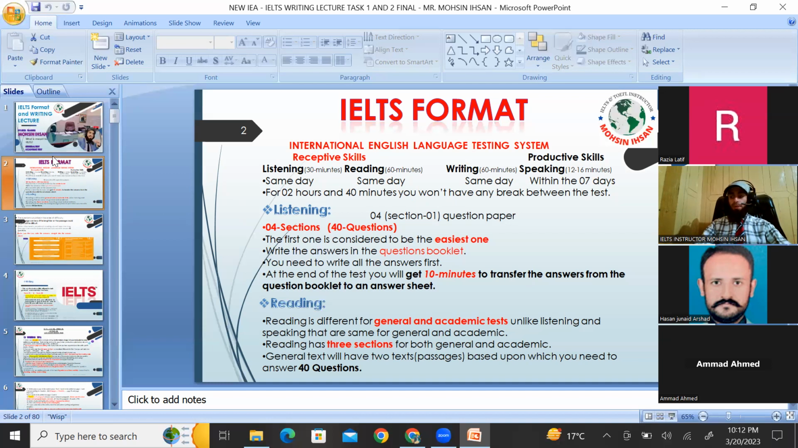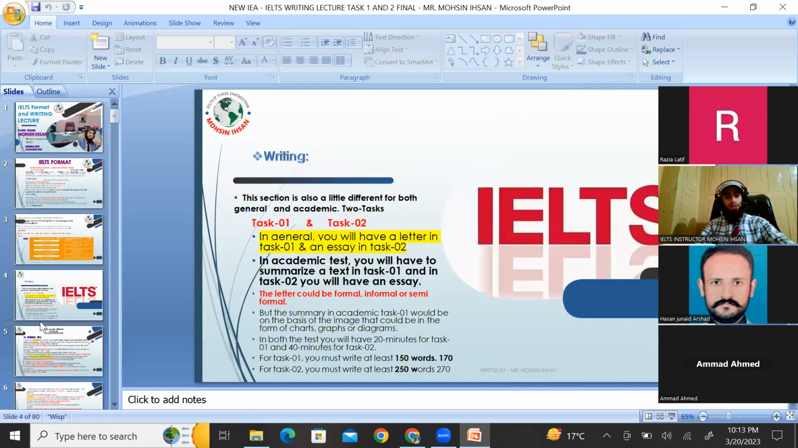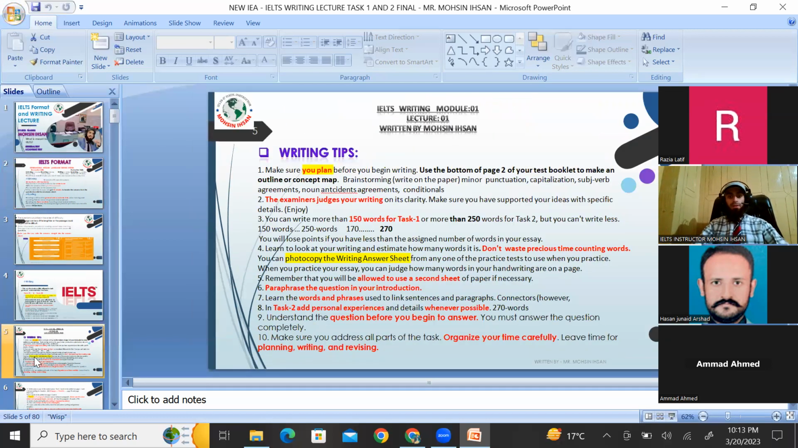Today we have some important points regarding writing, and furthermore, in tomorrow's lecture we will discuss how to write an essay. Okay, so let's take a start here. We have a writing module, and the very first point you have to keep in your mind is your planning, brainstorming. That is called brainstorm.